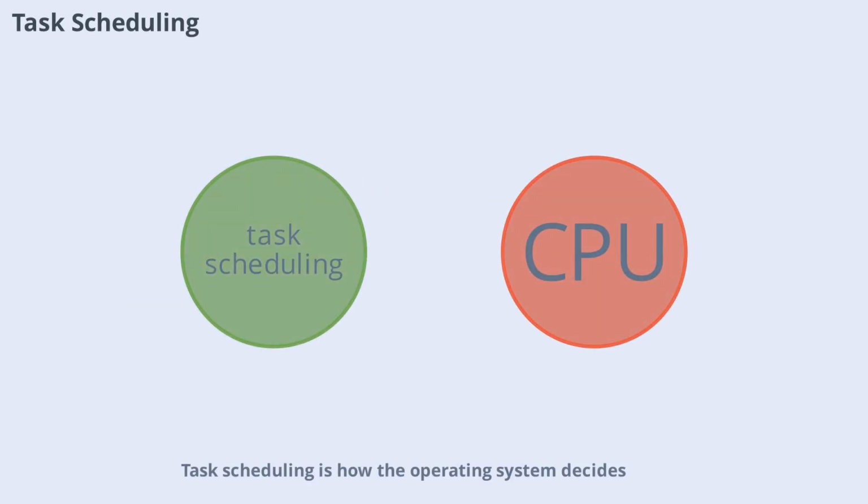Task scheduling is how the operating system decides which processes get CPU time and in what order. Efficient scheduling ensures that all applications run smoothly and that system resources are used effectively. Different OSes use various algorithms to optimize performance and responsiveness.